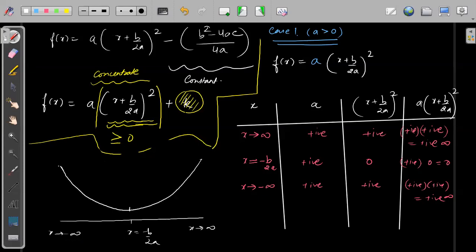Right now I'm ignoring k, remember. So suppose at 0 it will be 0. Because of this k, it will shift a little upward or downward, but we know the minimum value will be this. So the graph will look something like this. This is for case 1.